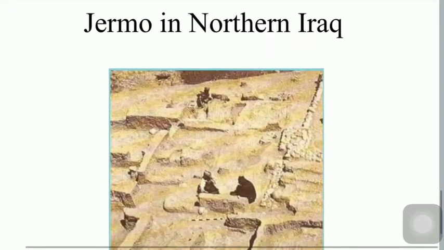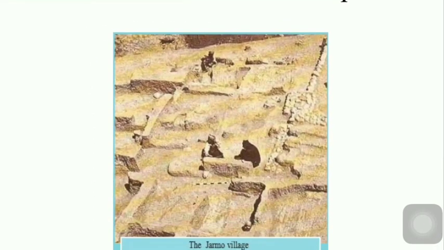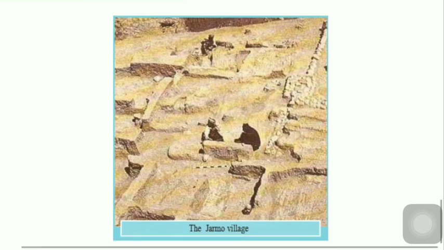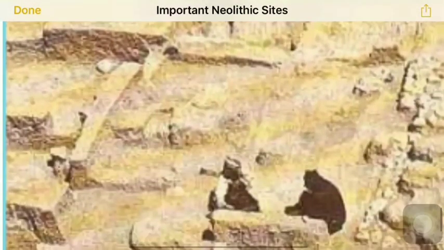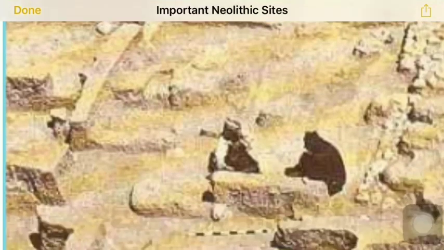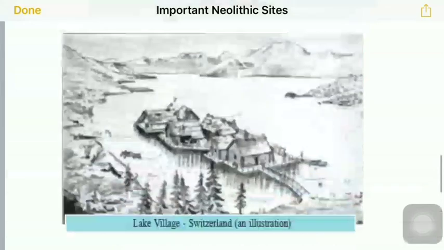The next one, Jarmo in northern Iraq, is another important Neolithic site. Here we can see mud huts with a stone foundation, sun-dried brick walls, and sun-dried mud roofs. We can also see storerooms, which are an example of storing and exchanging food grains. These are the major important Neolithic sites all over the world.